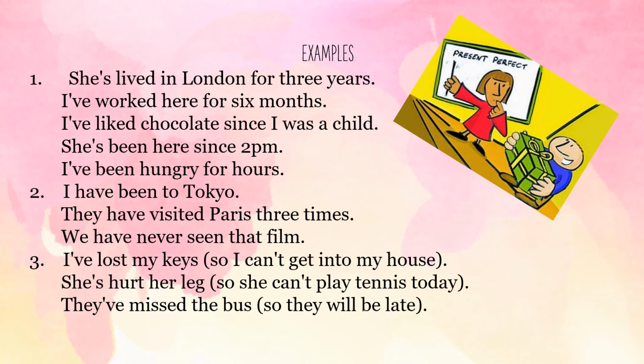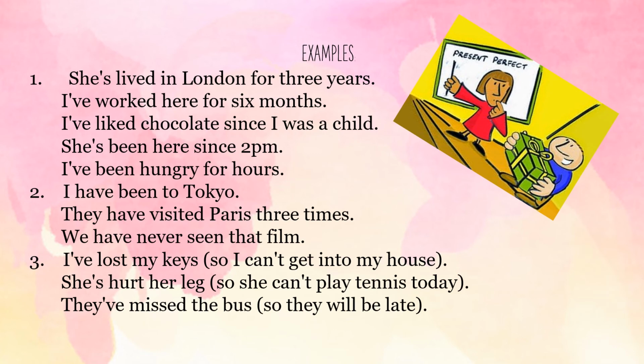Here there are some examples of present perfect. For the first rule, as I told you, she's lived in London for 3 years. I've worked here for 6 months. I've liked chocolate since I was a child. She's been here since 2 p.m. I've been hungry for hours.